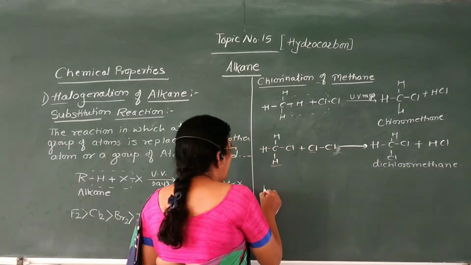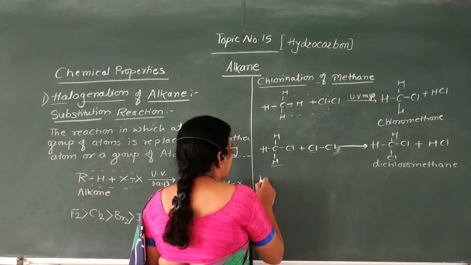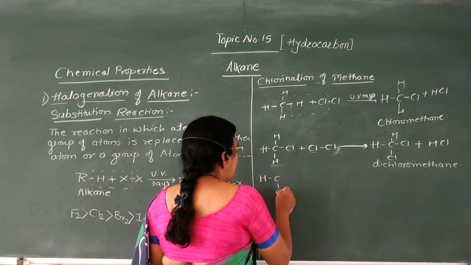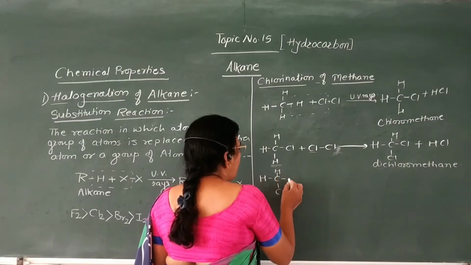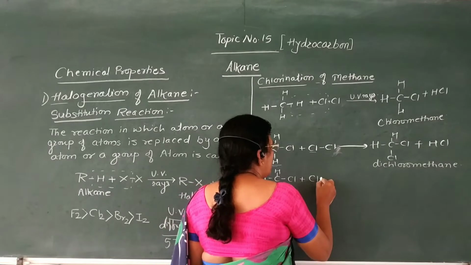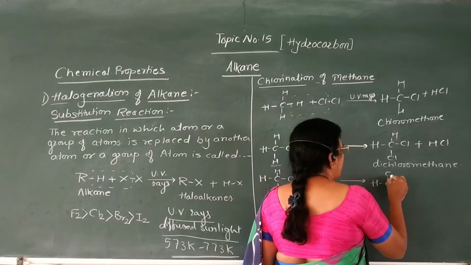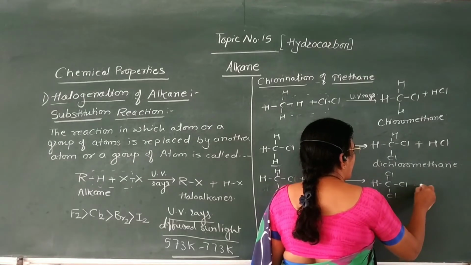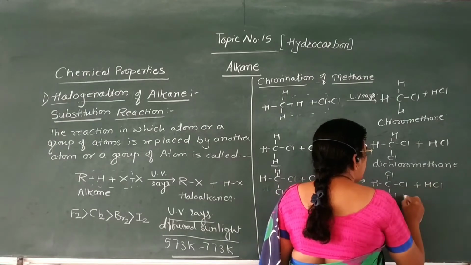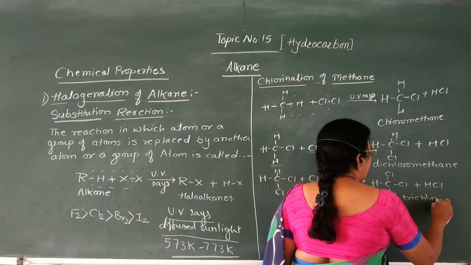Then this dichloromethane again reacts with third molecule of chlorine to form trichloromethane. This is trichloromethane.